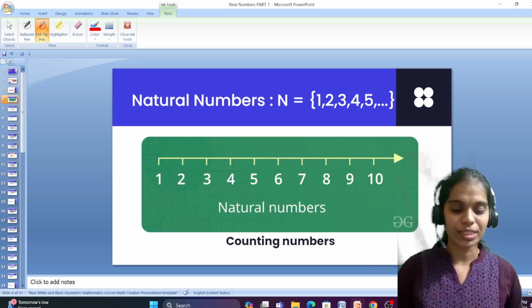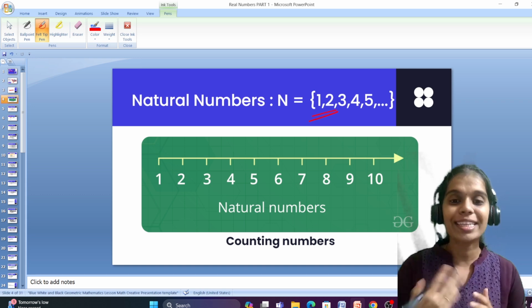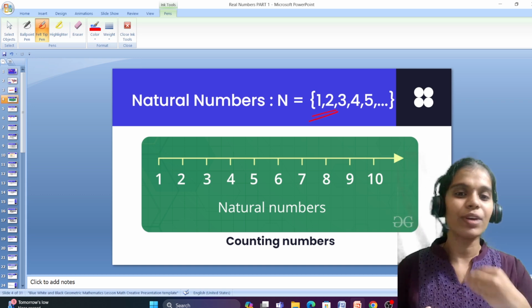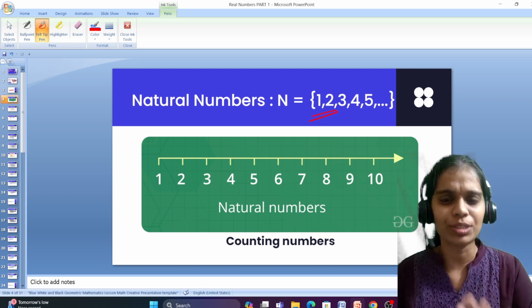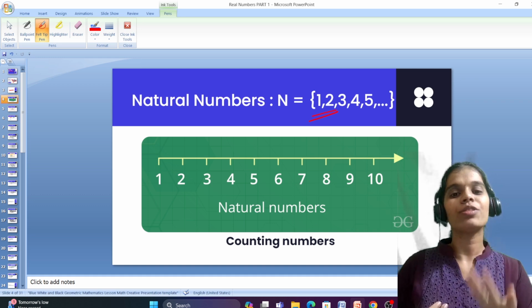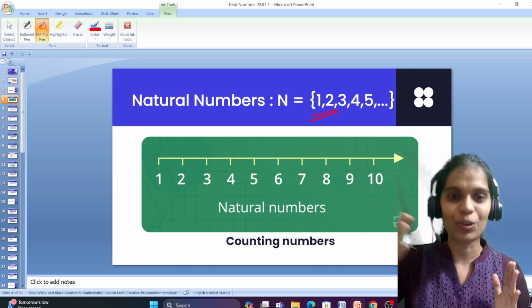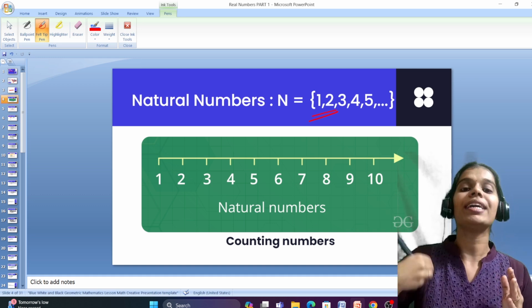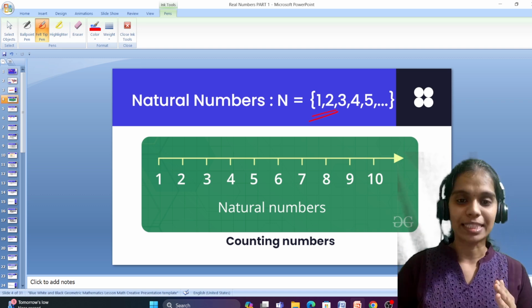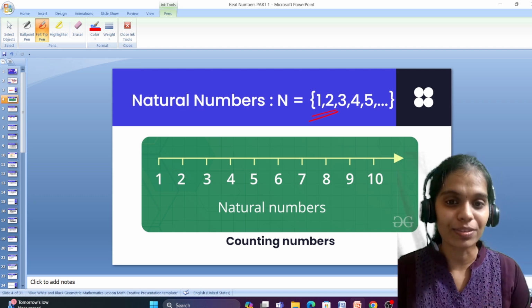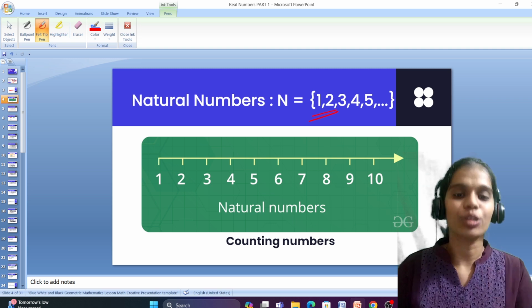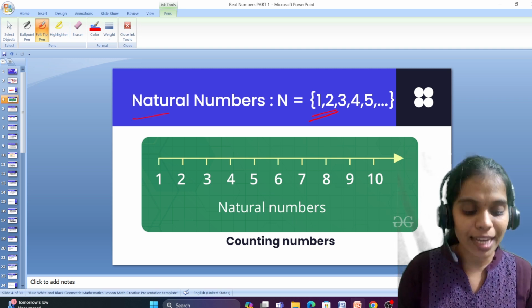The first set of numbers is natural numbers. Do you know why the name natural exists? If I ask you to count, or to say the numbers, we will be starting from 1, 2, 3, 4. So by nature, spontaneously, we start with 1, and this set of numbers is said to be natural numbers.